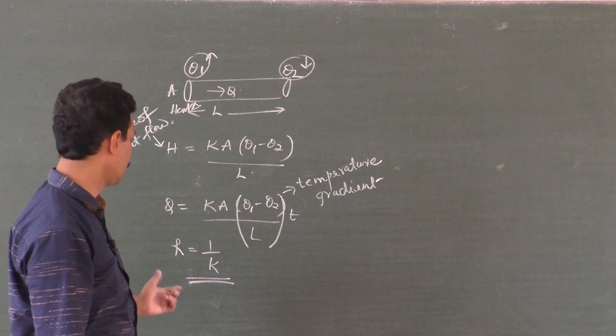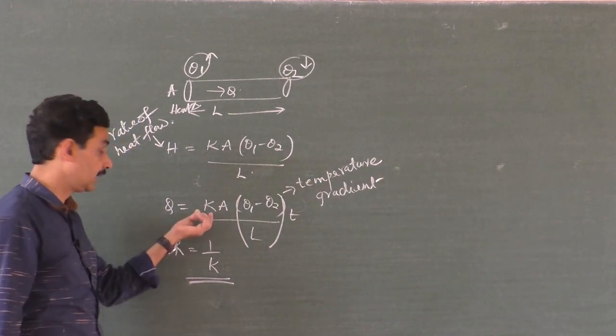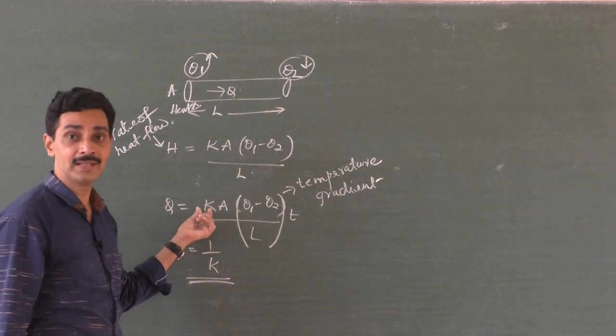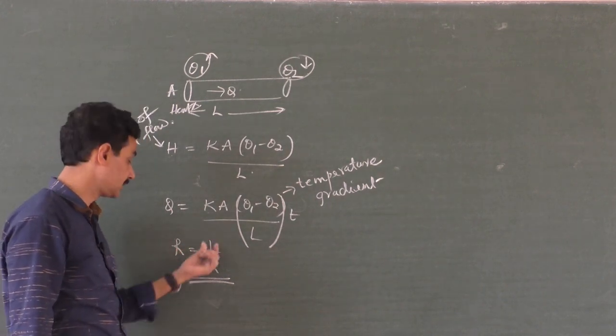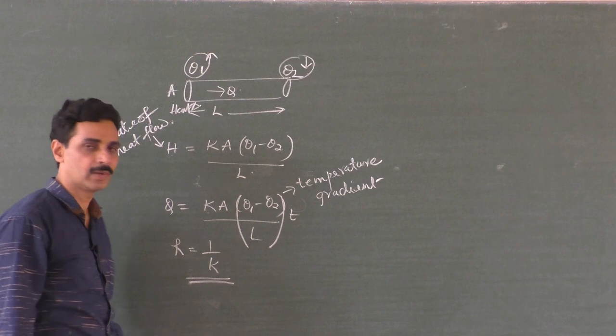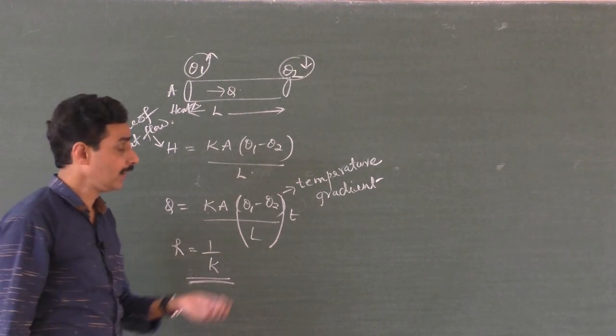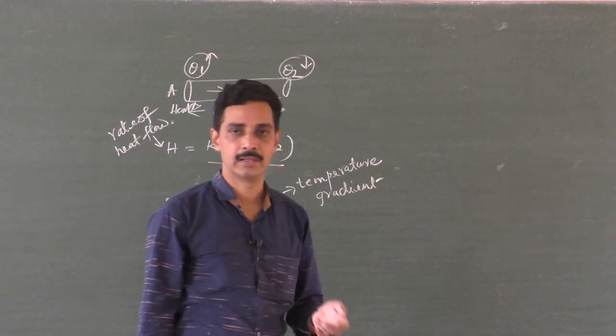Okay, now, every material will have its own thermal conductivity. Similarly, it will have thermal resistivity. R is equal to thermal resistance, R equal to 1 by K. Now, we have some formulas in our current electricity.